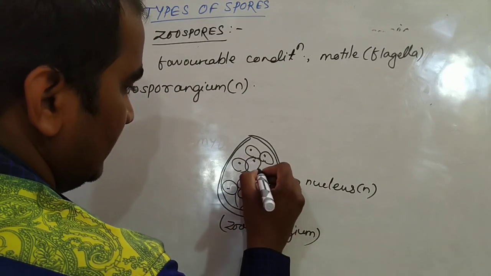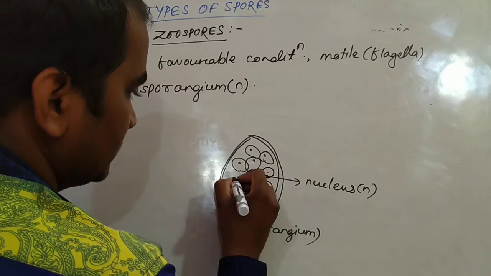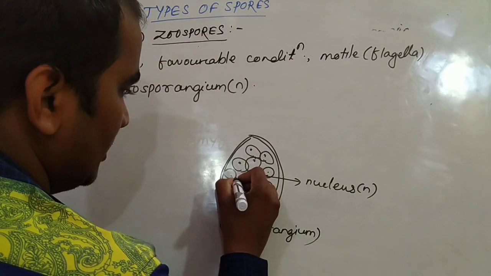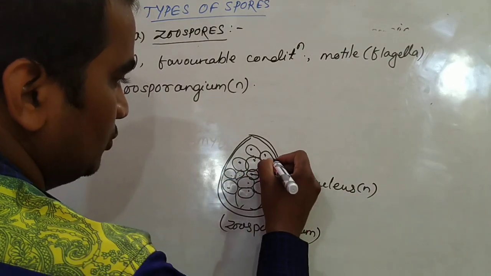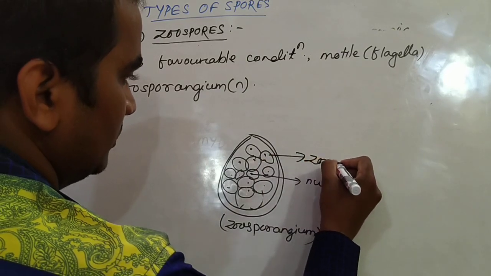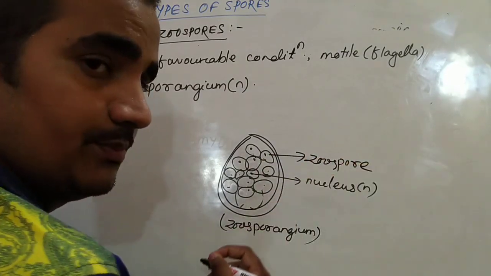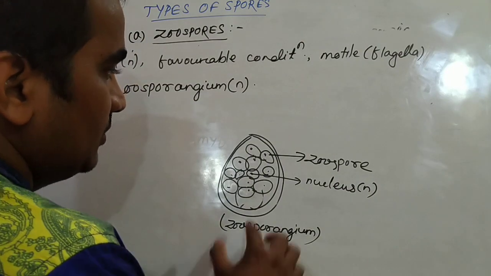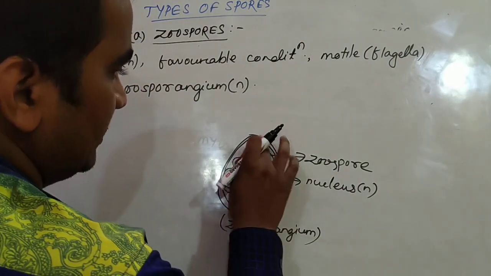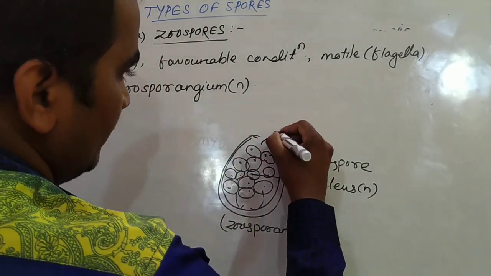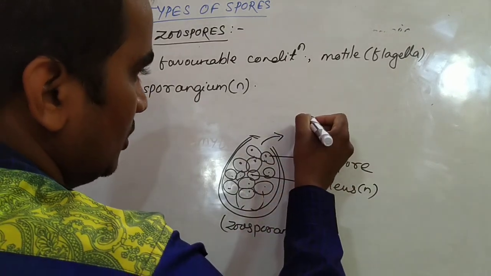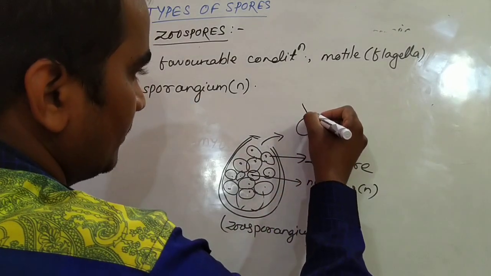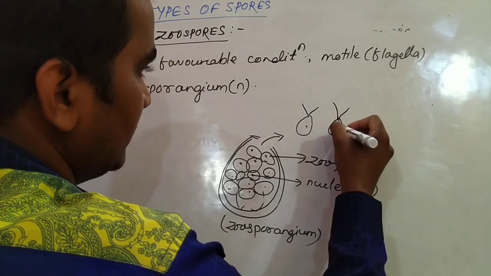They metamorphose into zoospores inside the zoosporangium. When the wall of the zoosporangium ruptures, the zoospores get liberated from the zoosporangium.